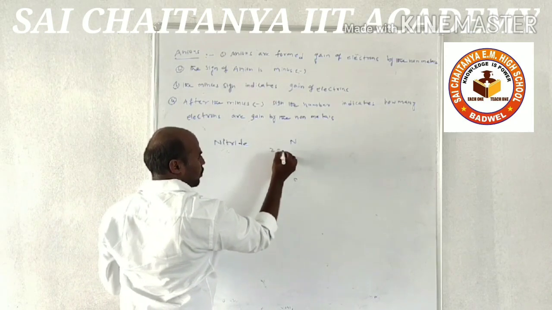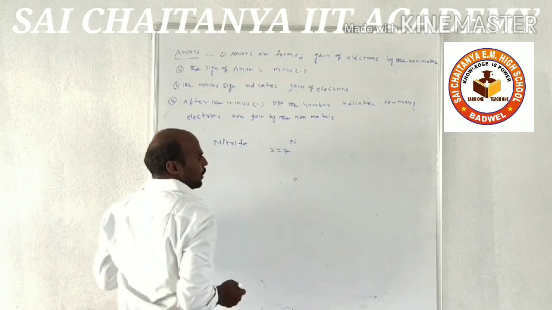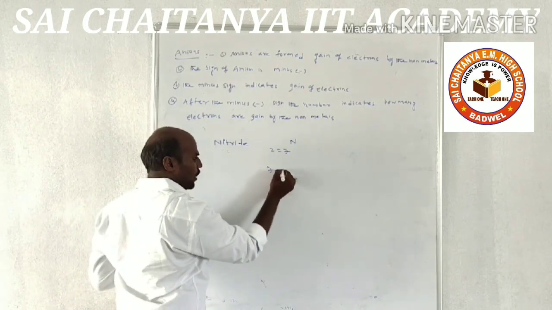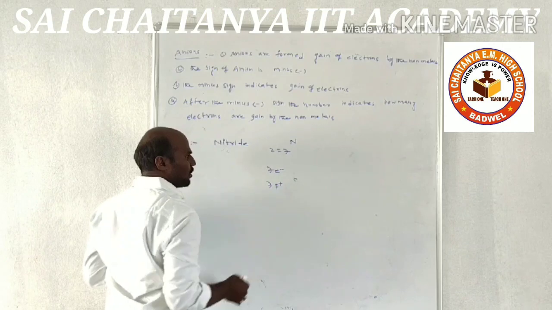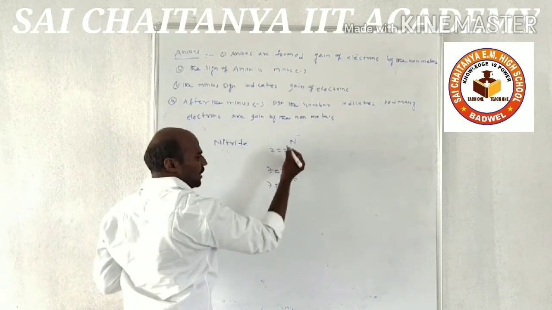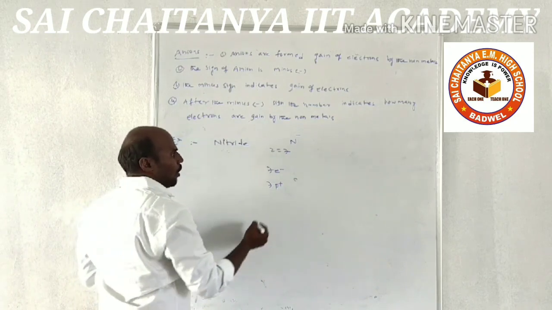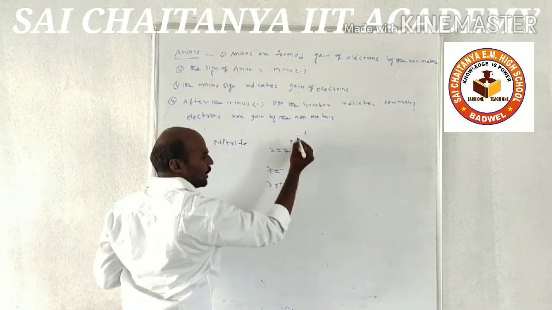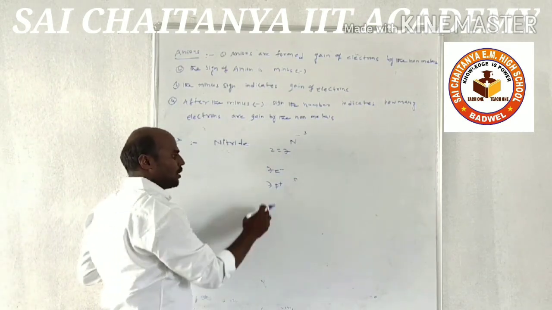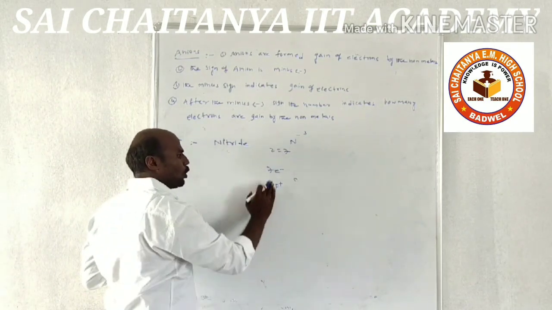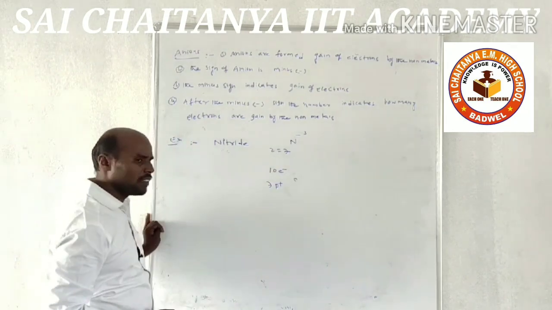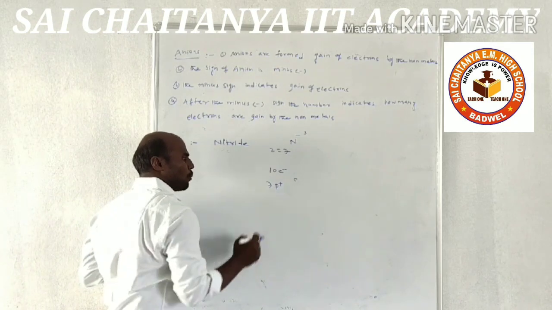Nitride, atomic number Z is equal to 7. In neutral atom nitrogen, how many electrons will be present? 7 electrons and 7 protons will be present in the neutral atom. Now we can calculate in the anion. Minus sign indicates gain of electrons. After the minus sign, the number indicates how many electrons are gained by the non-metals. 3 electrons are gained. 7 electrons and 3 electrons, total how many electrons will be there? 10 electrons. So number of electrons in the nitride is 10 electrons and protons is 7 protons.